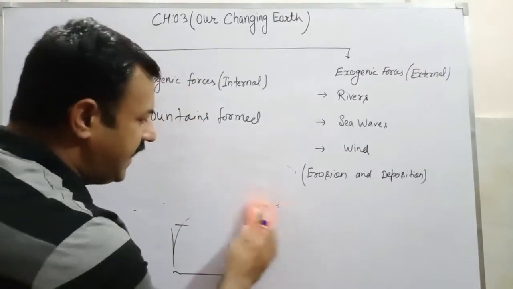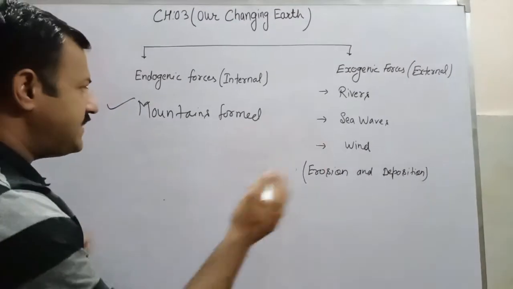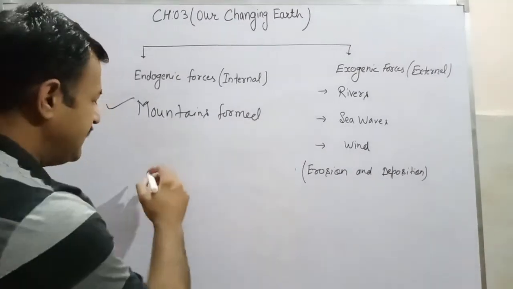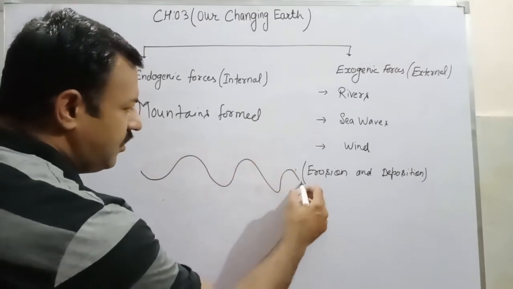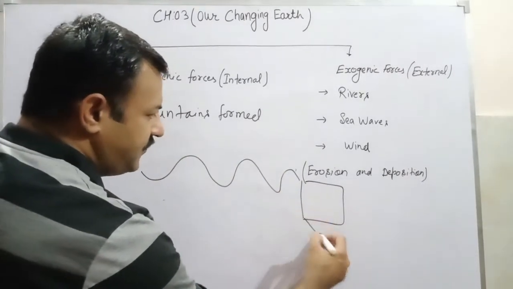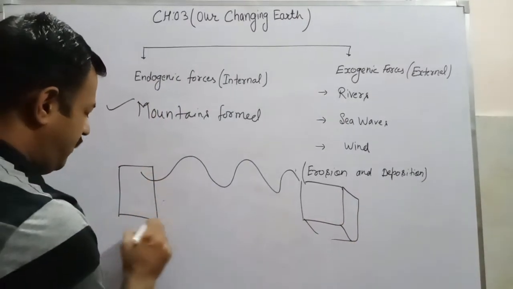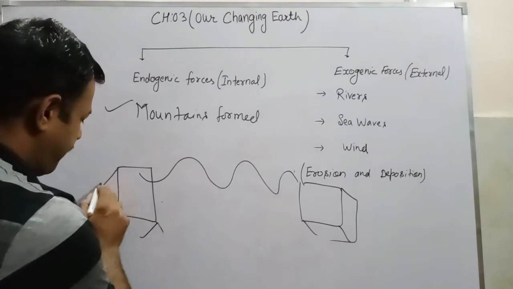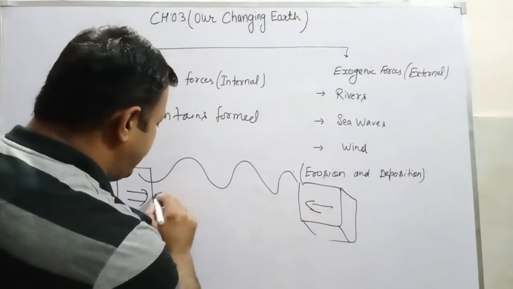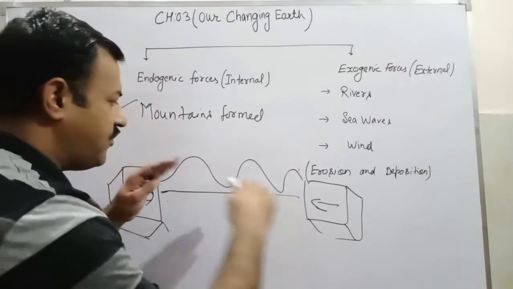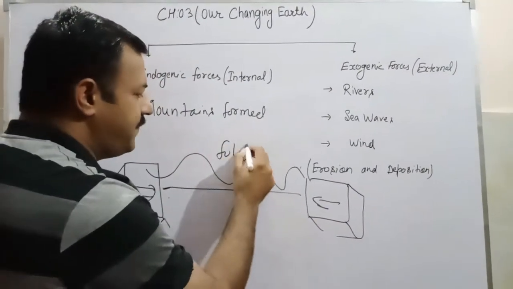Our Himalaya, this is also a fold mountain. So how are these fold mountains created? Just because of the pressure from both sides of these blocks. These blocks are putting pressure on the earth crust, and in this way the earth will start to fold like this, and these kinds of fold mountains will be formed.